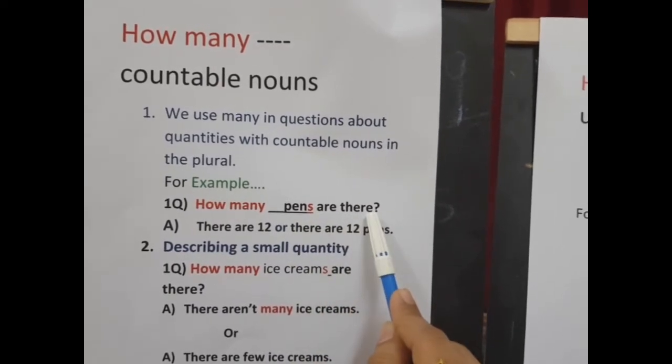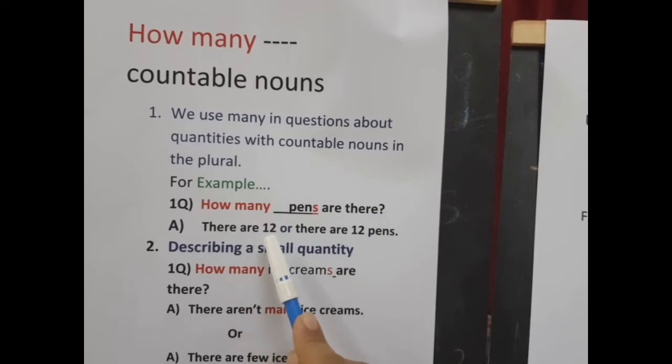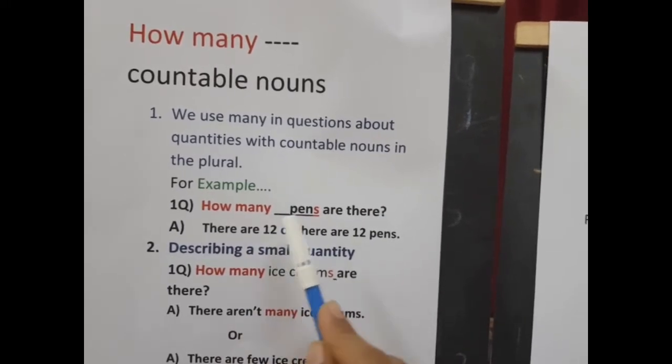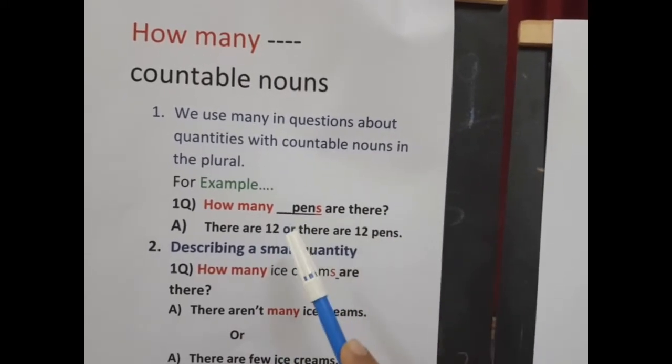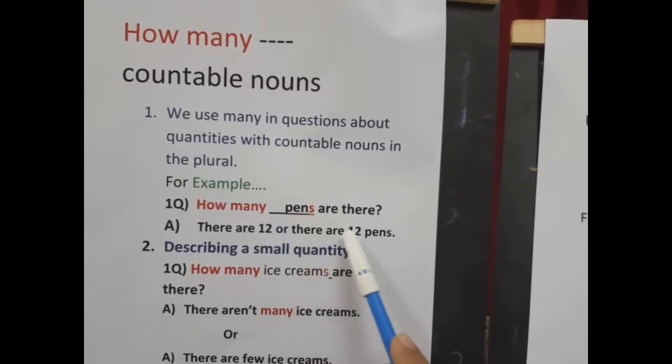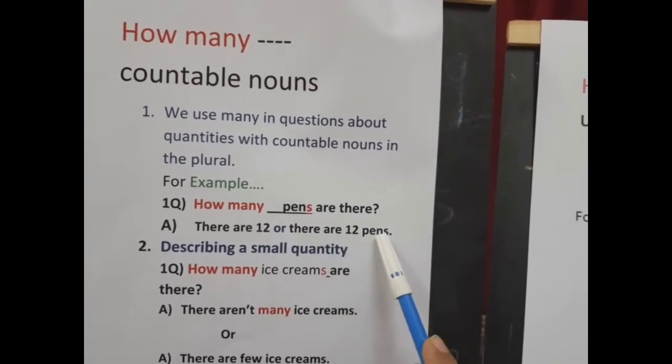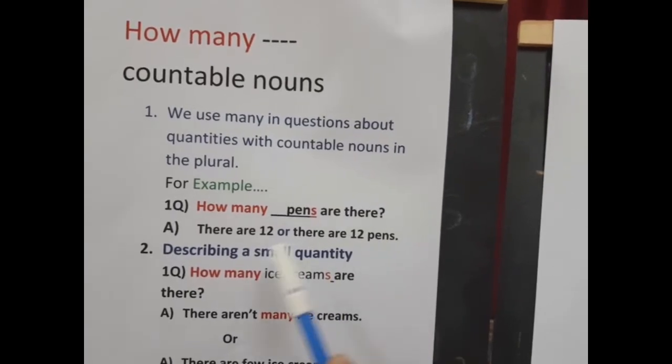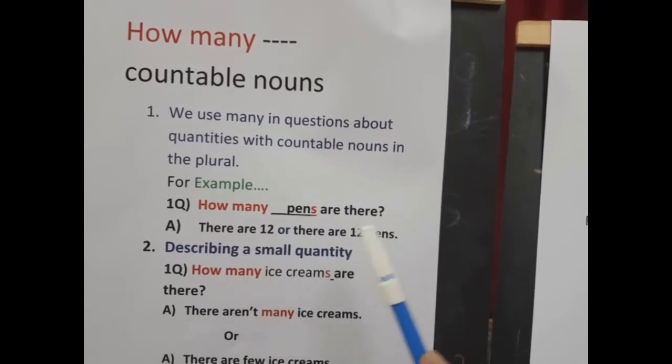Are there. So you can answer, there are 12. Suppose there are 12 or 6, how many? You give the number here. There are 12. Or you say, there are 12 pens. You give the complete answer, or you can just say the number. There are 12.